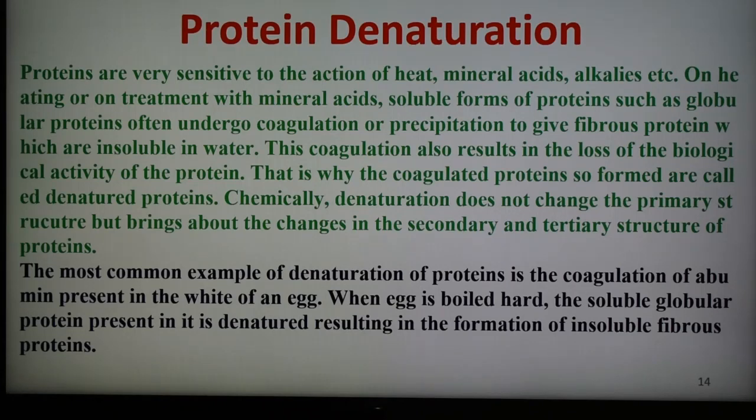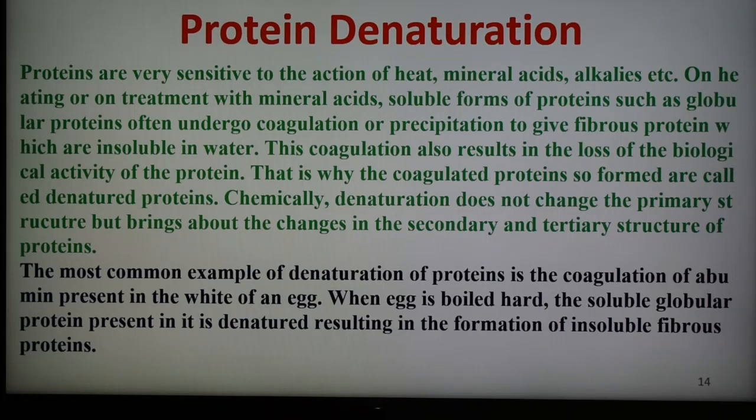Another example of denaturation is the coagulation that occurs when milk is heated with acid, like lemon juice or tartaric acid, and then it forms cheese. During the denaturation, the globular milk protein lactoalbumin becomes fibrous. So it was shown that denaturation is irreversible.